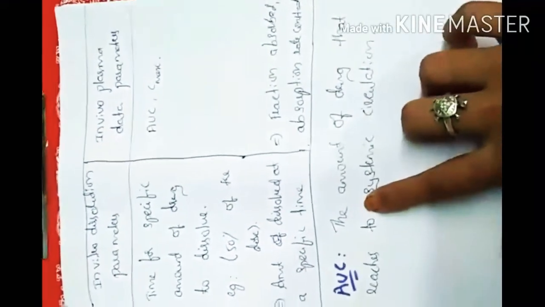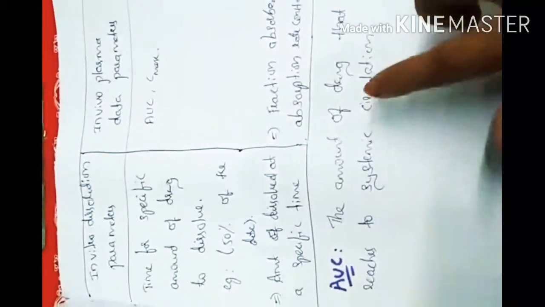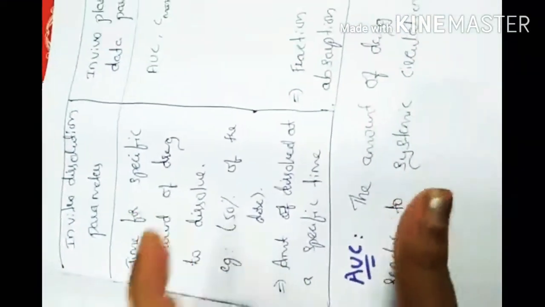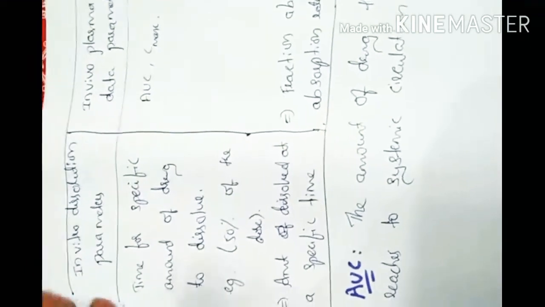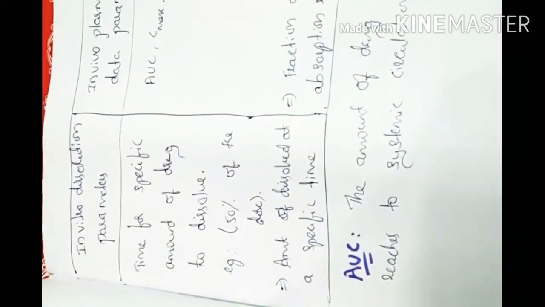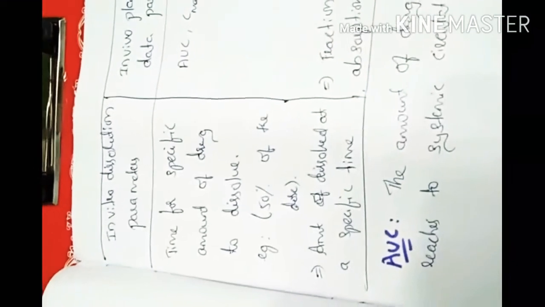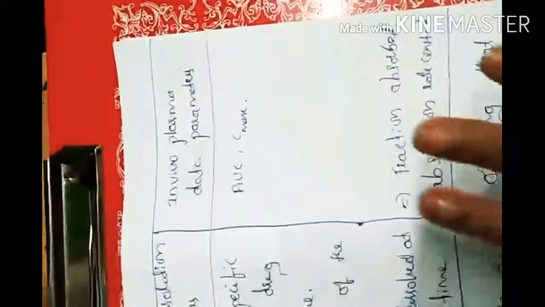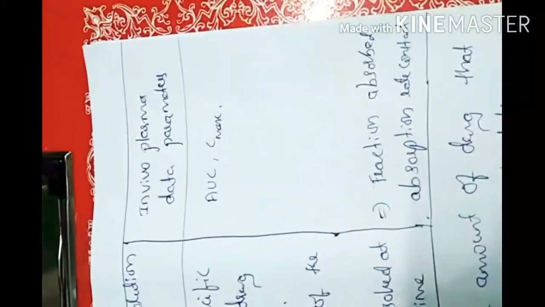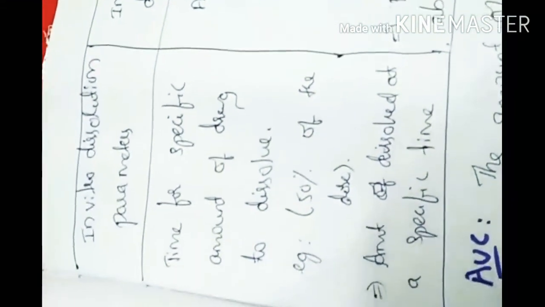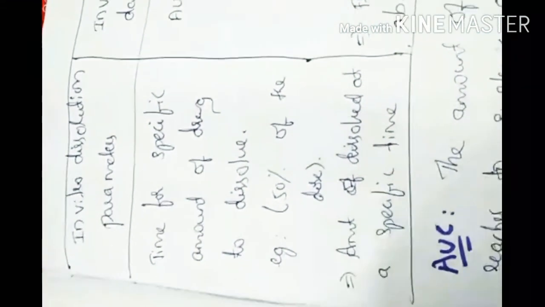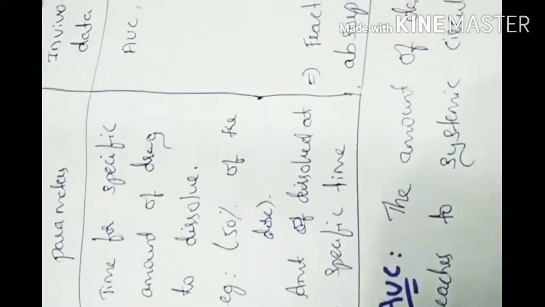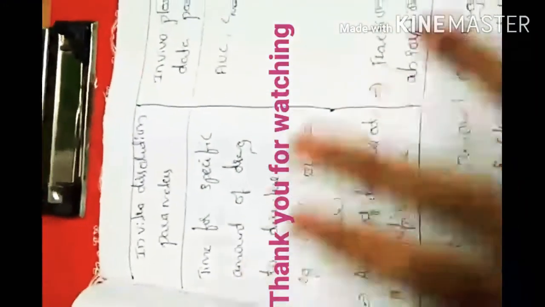Here the area under curve means the amount of drug that reaches the circulation. Here also, for the amount, we use 50% of the dose given to the patients. It will take a certain time for its pharmacological action. So in in vivo methods, the fraction absorbed is observed. In vitro means in the laboratory, we use dissolution parameters and dissolution techniques like this. It is a comparison of in vitro and in vivo.